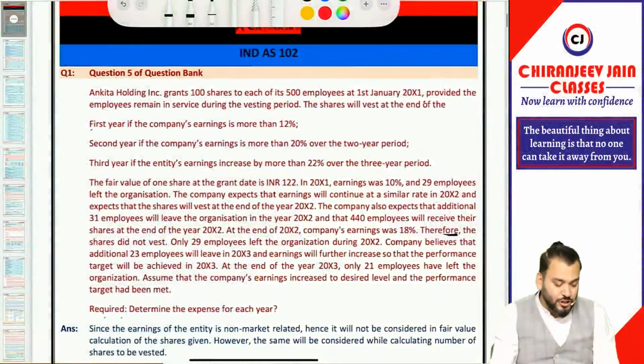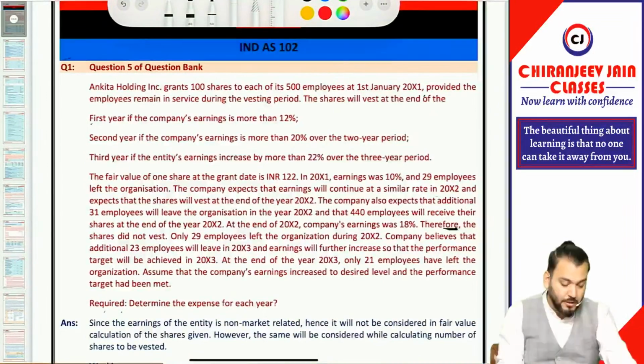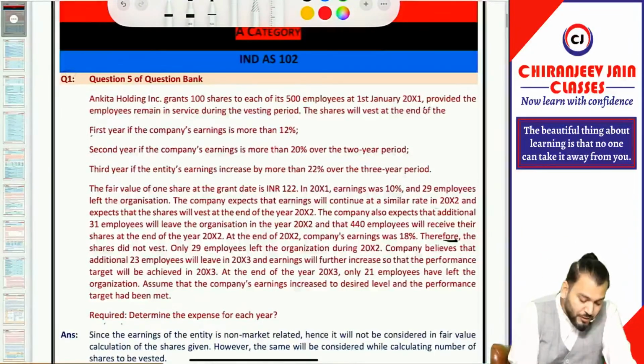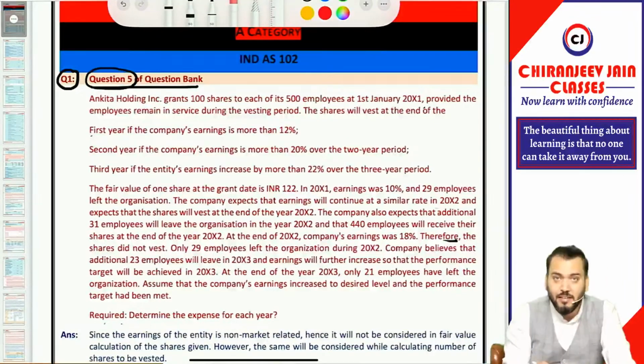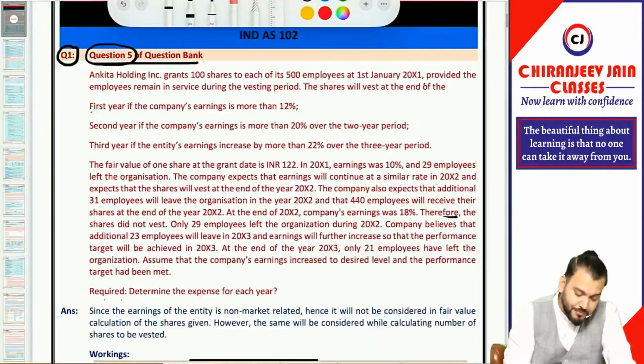Yes sir. Come to question number 1, everyone. Question number 1 is nothing but question number 5 of my question bank. If you are using my question bank, you can say question 5 of my question bank. But if you are using ICAI study material or any other faculty's question bank, then follow this PDF only. Got it? So can we start?